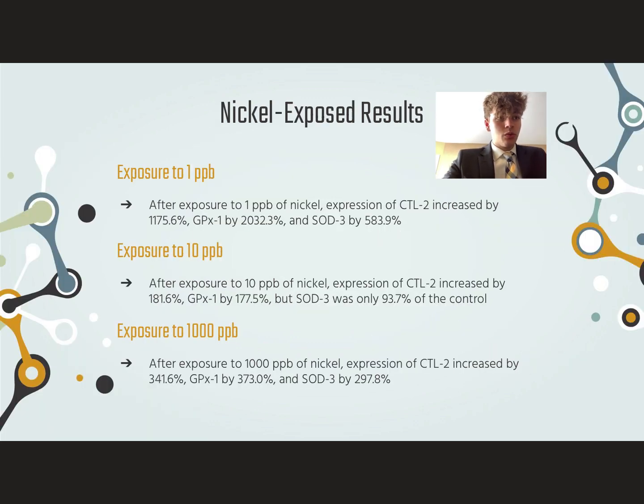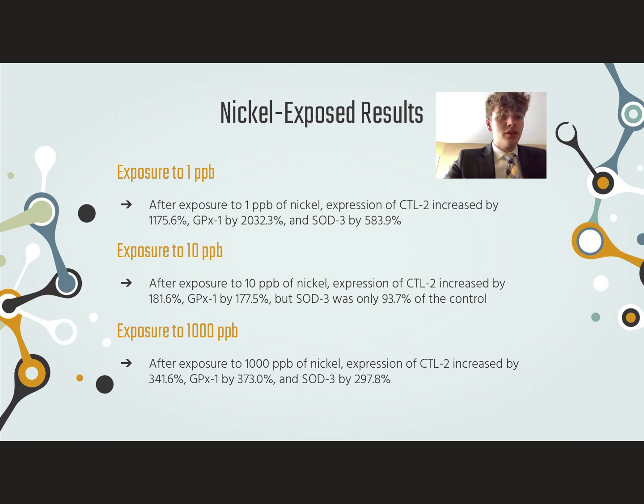For the results of the worms exposed to nickel, exposure to 1 part per billion led to an increase in catalase by 1,175.6%, glutathione peroxidase by 2,032.3%, and superoxide dismutase by 583.9%. Exposure to 10 parts per billion led to a catalase increase of 181.6%, a glutathione peroxidase increase of 177.5%, but superoxide dismutase was only 93.7% of the control trial.